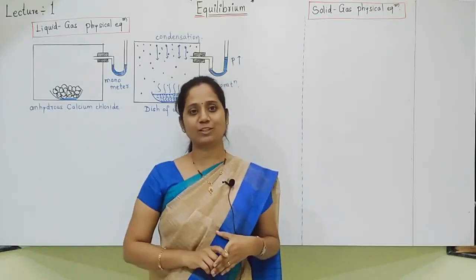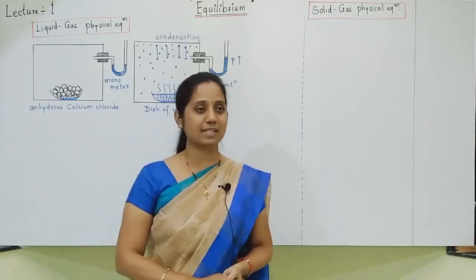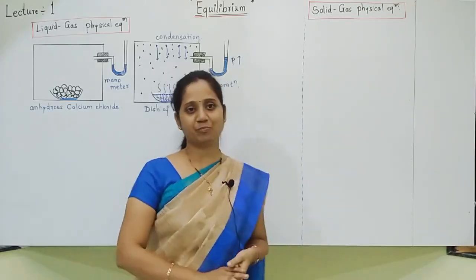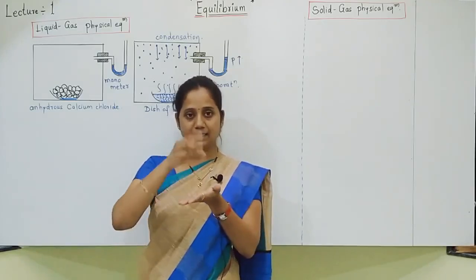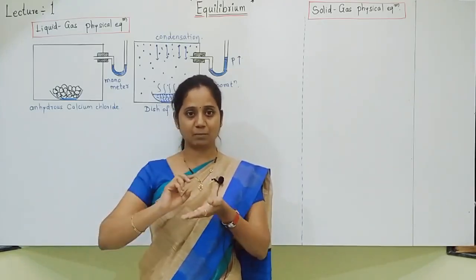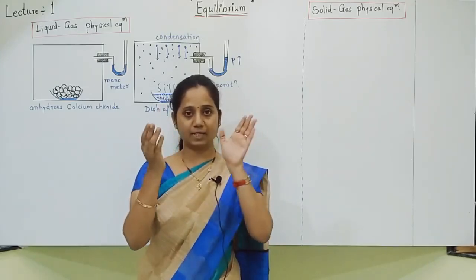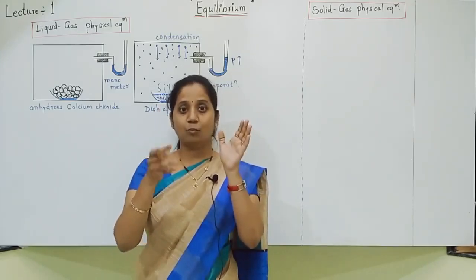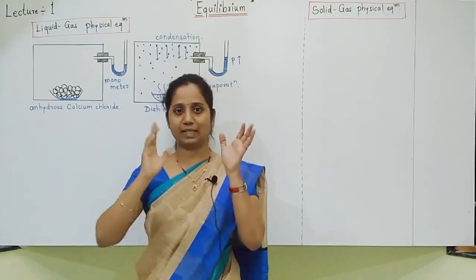That time you should conclude that equilibrium has been reached. Between whom has equilibrium been reached? Between solid and gas. How does it take place, students? See. Iodine crystals undergo sublimation. Vapors will be given out. Vapors are violet in color, so the jar becomes violet. More and more vapors will be given out, that's why it becomes more and more violet.